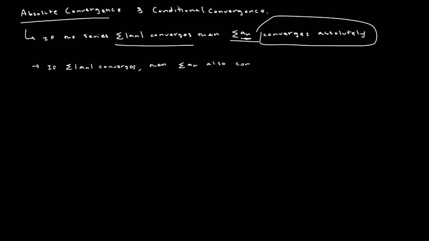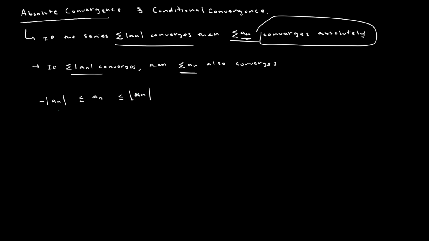And the proof for this is pretty easy, because let's say we have a series that consists of just the absolute value of every term in comparison to another series. Firstly, we know that the negative of the absolute value of a term is always less than or equal to the actual term itself, and less than or equal to the positive absolute value of that term, right? So this just comes from the definition of absolute values.